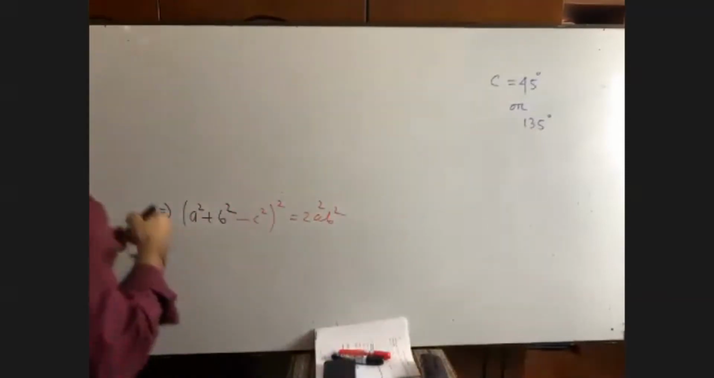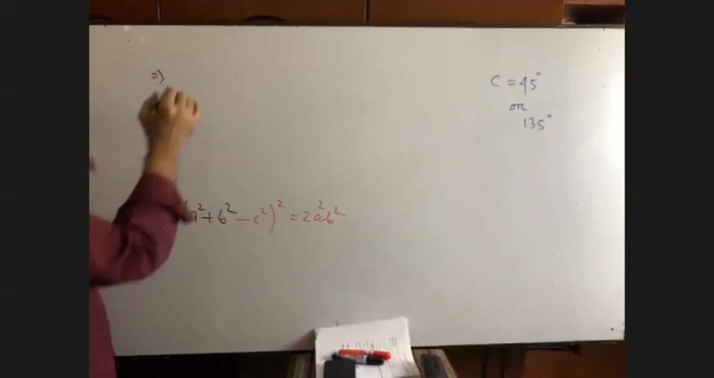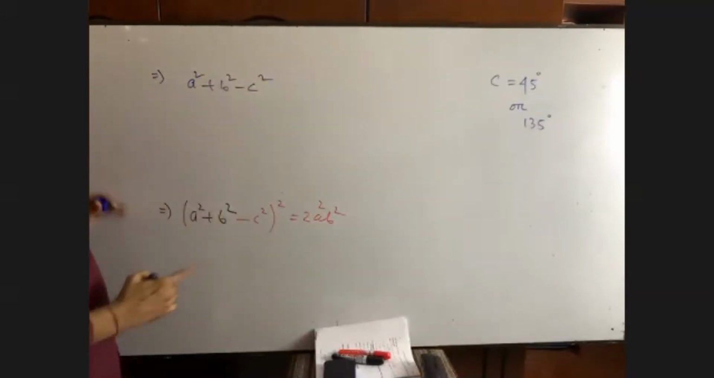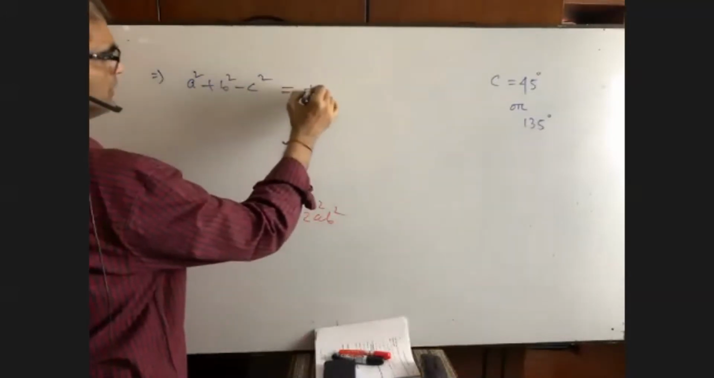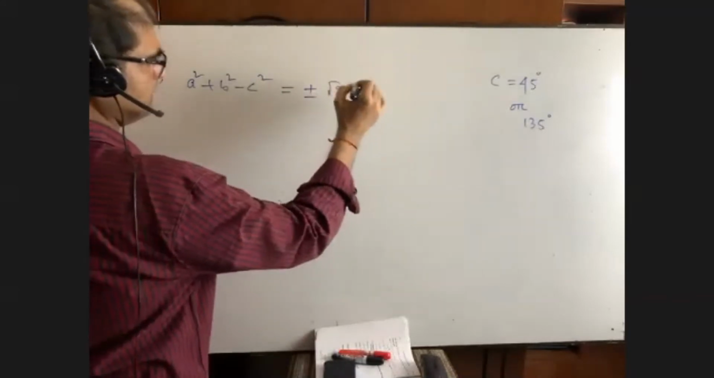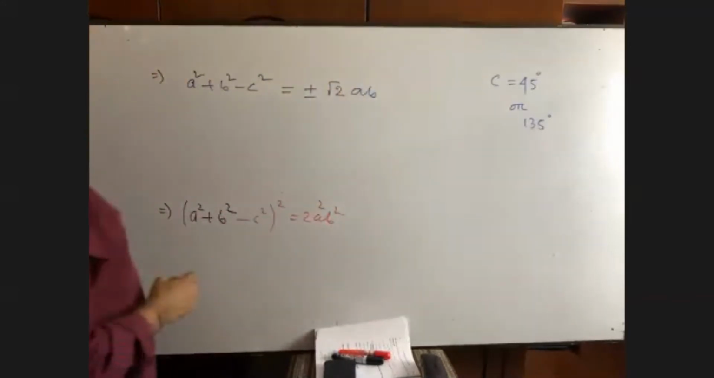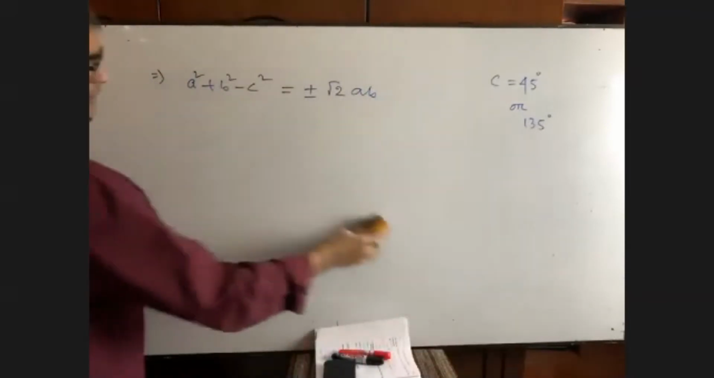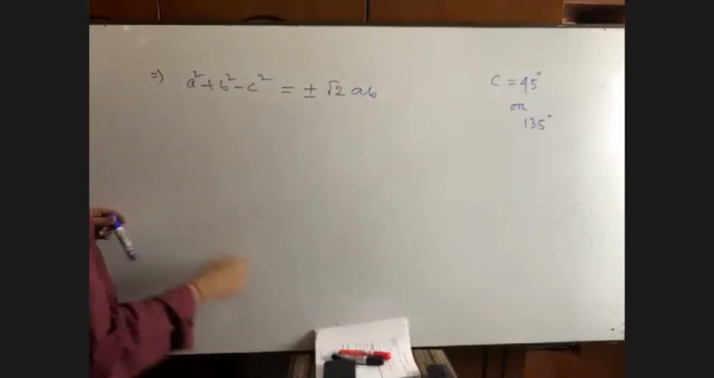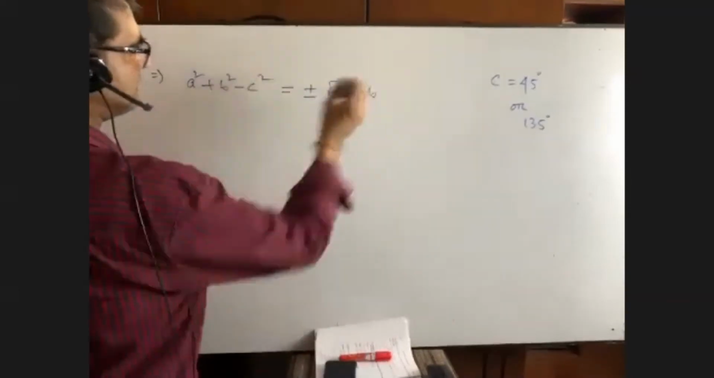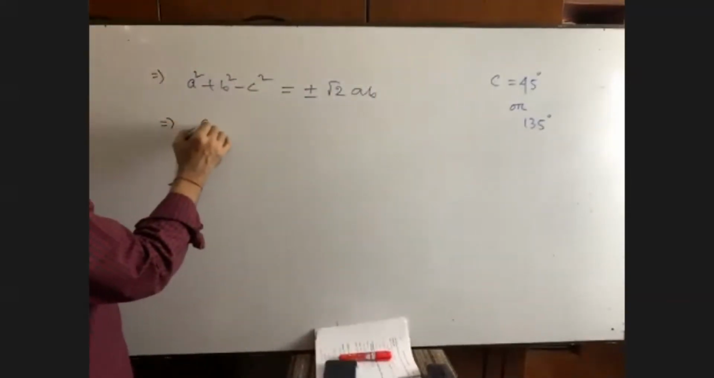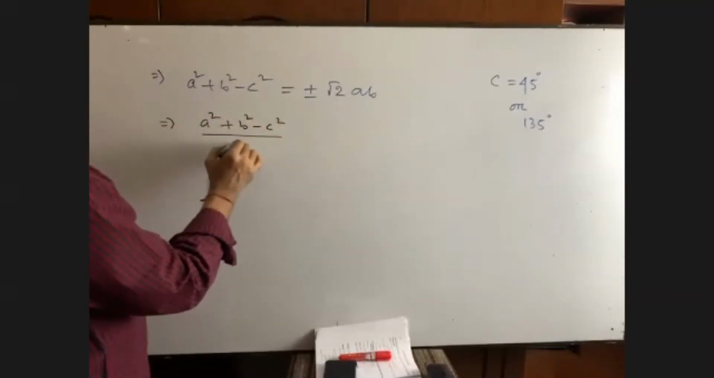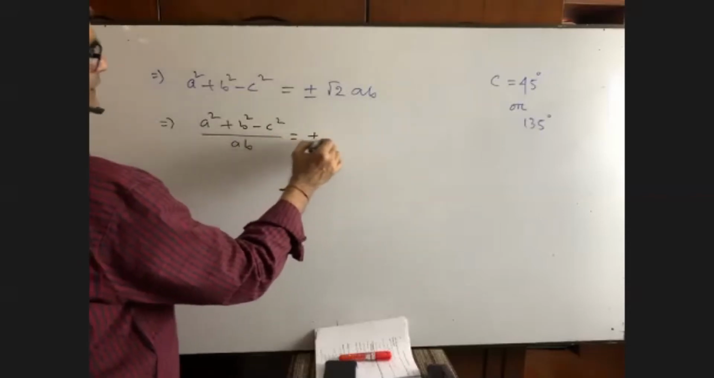Okay, now you see from here we can write down a² plus b² minus c² is equal to what? Plus minus root 2ab. Okay. Now, what I told you, to bring this to the left hand side, so I can write (a² plus b² minus c²) by ab equals plus minus root over 2.